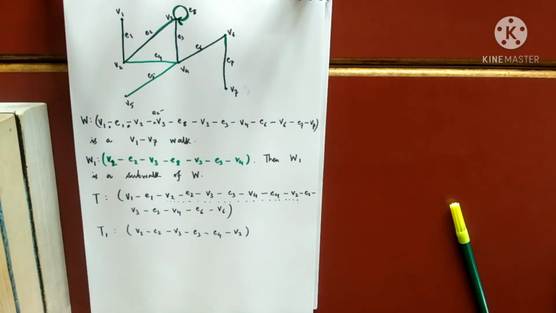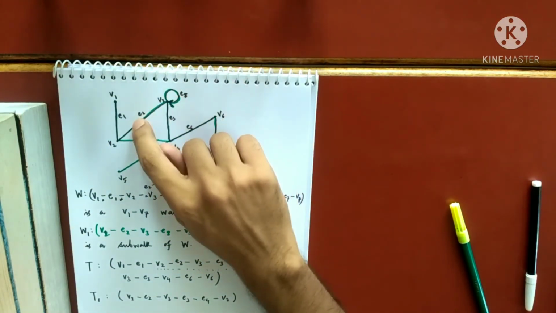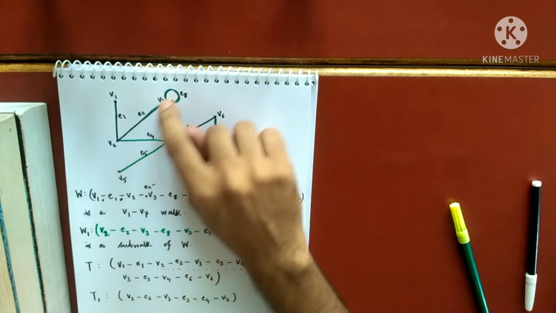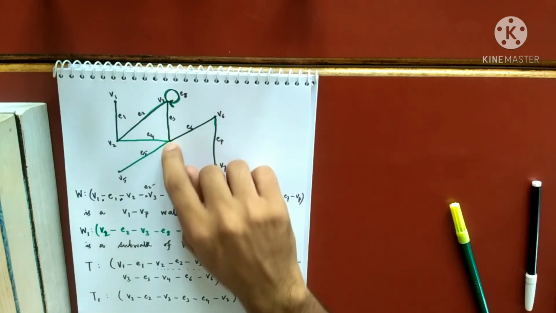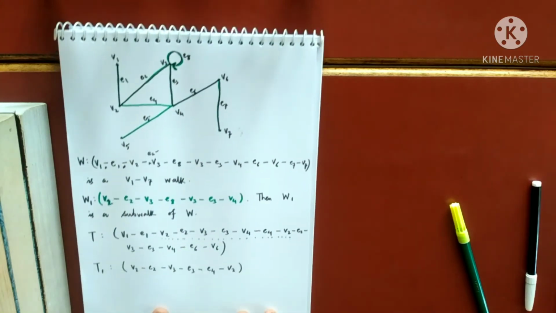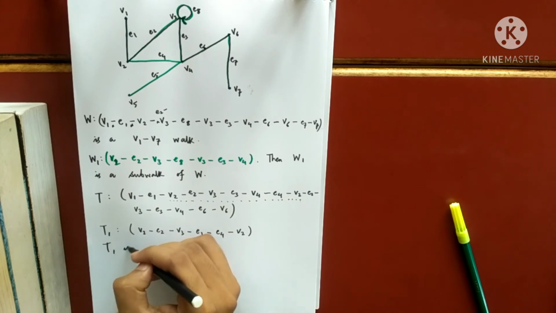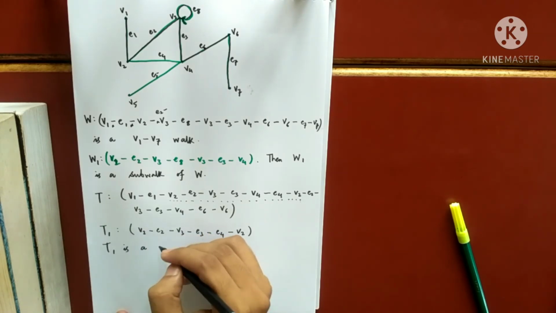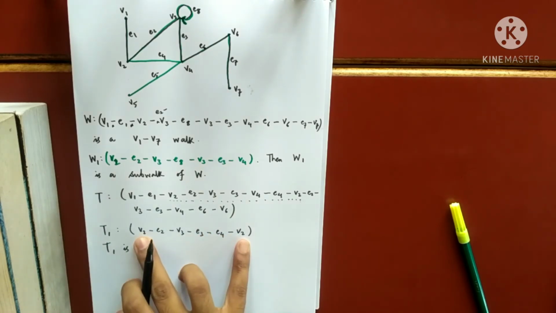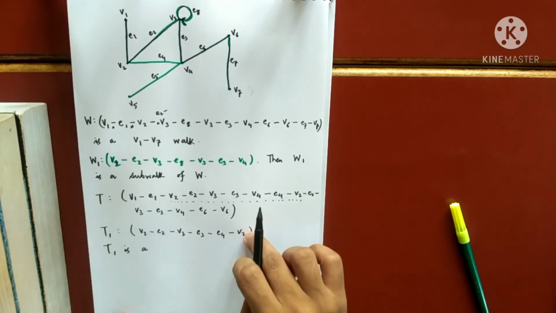That means I am considering this V2 to V3 using E2 and then this and then this. So clearly T1 is a subwalk but a closed one, because this subwalk has first and the last vertex repeated.